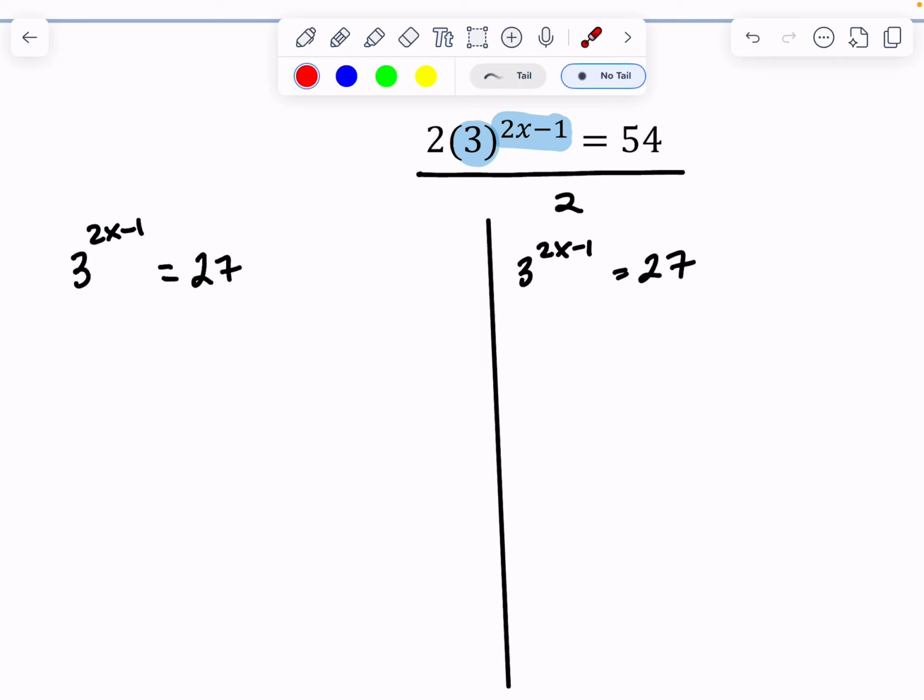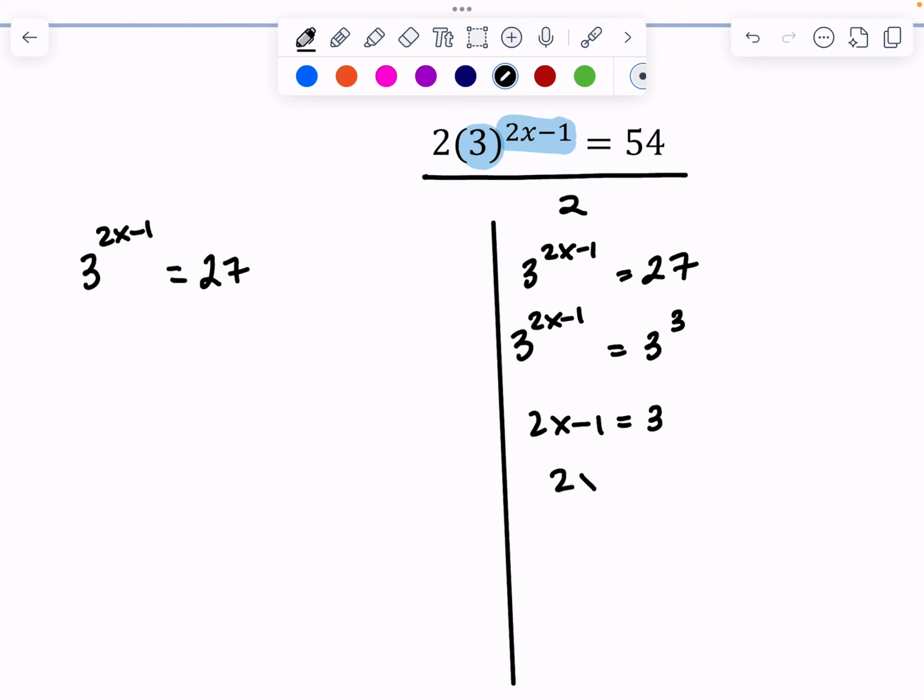So really interestingly, 27 can be rewritten as a base of 3. I'm going to show you what that looks like on this side. So I could rewrite this as 3 to the 2x minus 1 is equal to 3 cubed. In that case, this one's super simple. We can just set 2x minus 1 equal to 3 and then use our SADMEP to solve this out. So I'm going to add 1 to the other side. 3 plus 1 is 4. x is equal to 2. Nice and easy.